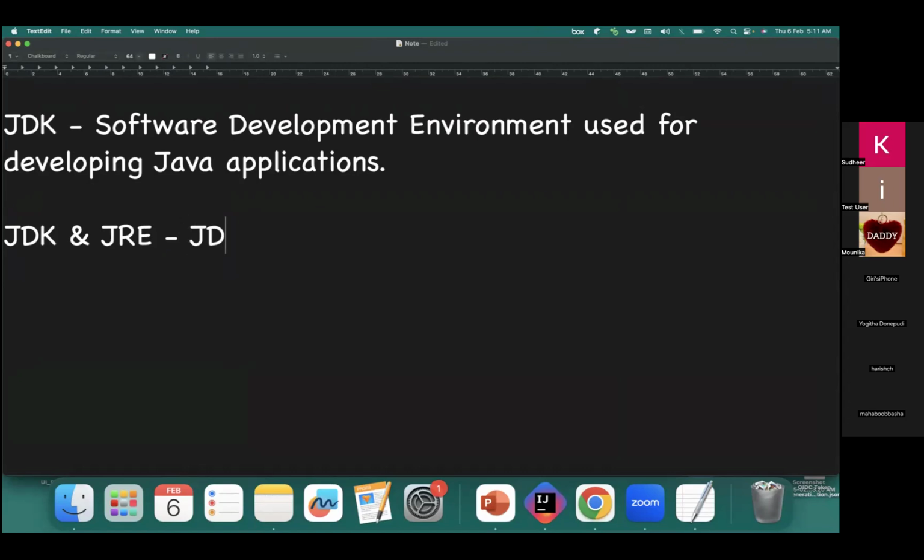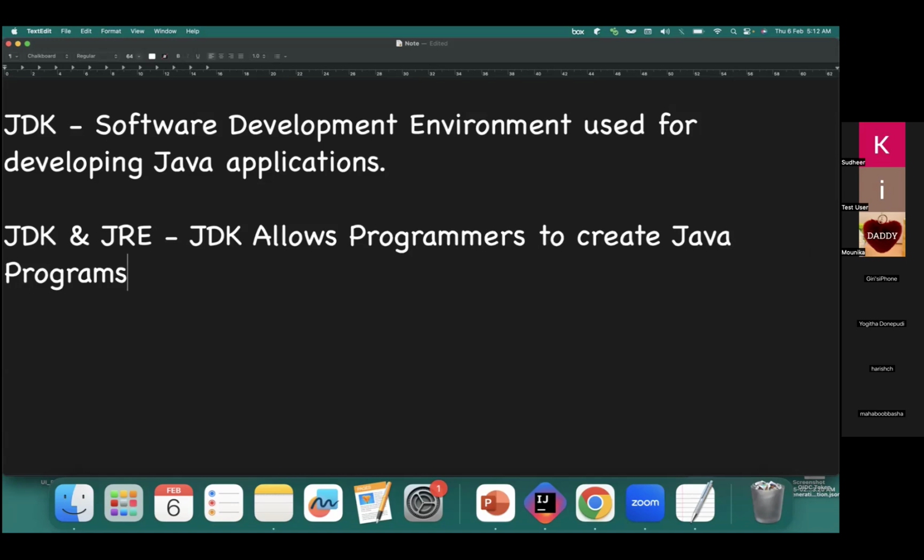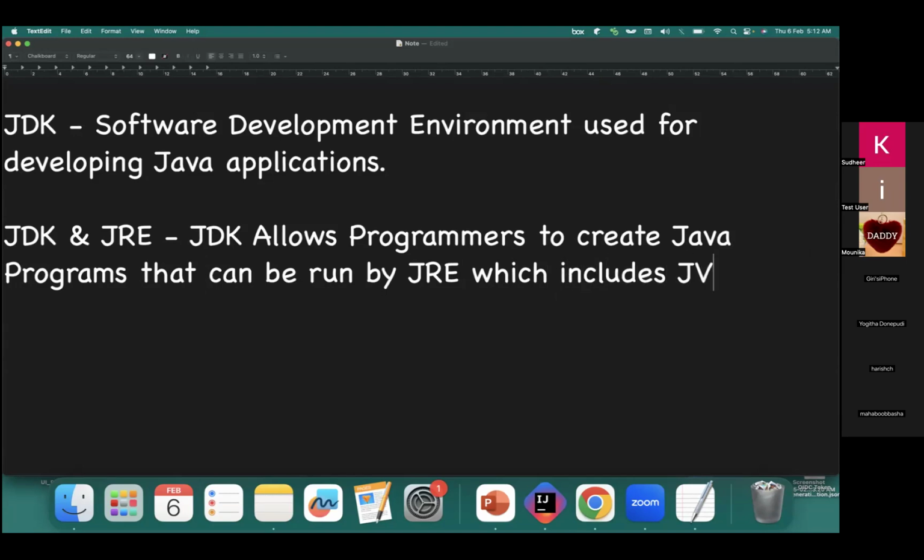Okay. So JDK allows you to create Java programs that can be run by JRE, which includes JVM.